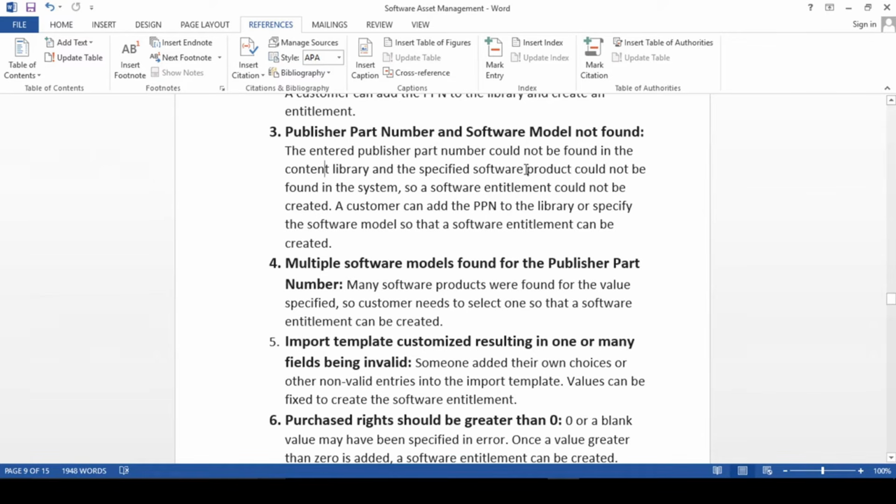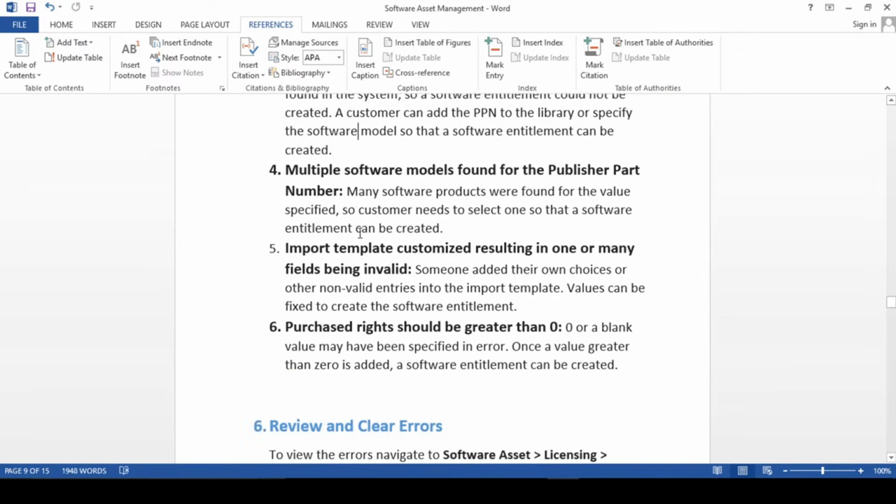And the specified software product could not be found in the system. If it is not found in the system either, the software entitlement could not be created. A customer can add the PPN to the library or specify the model. What if it is not there? Then you can go for the custom one, right? If you use a custom one or software model, it will resolve this third issue as well.